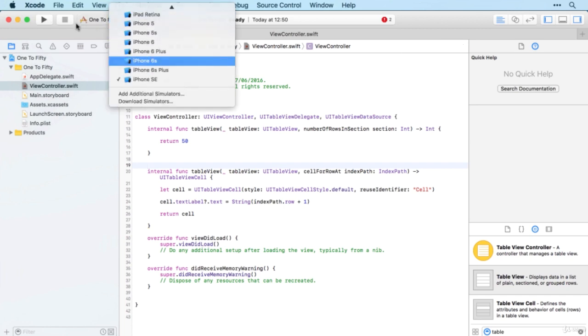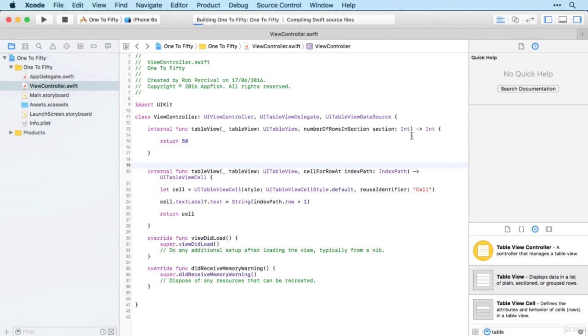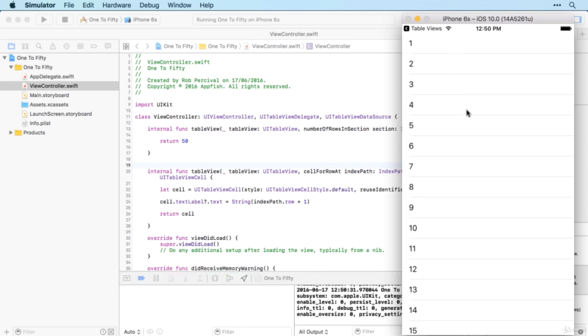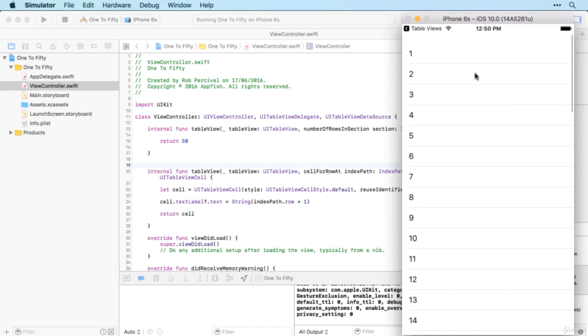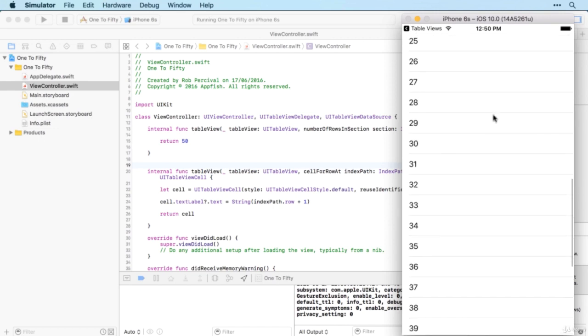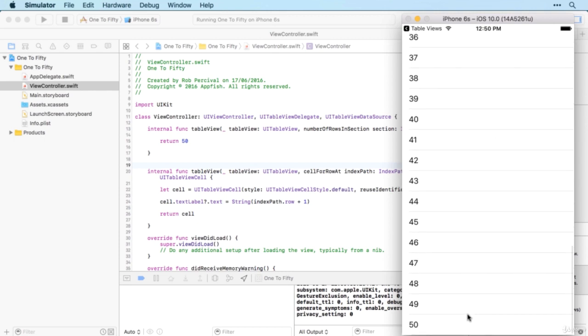So let's choose our iPhone 6s and run that, and then take a look. I hope you managed to recreate more or less what I did there. You may have created an array with the numbers 1 to 50. You may have even done that with a while loop, which would have been a nice solution as well. And there we go. So firstly, notice that it doesn't overlap the top, which is better than it was before. And then we can scroll all the way down to number 50 at the bottom.